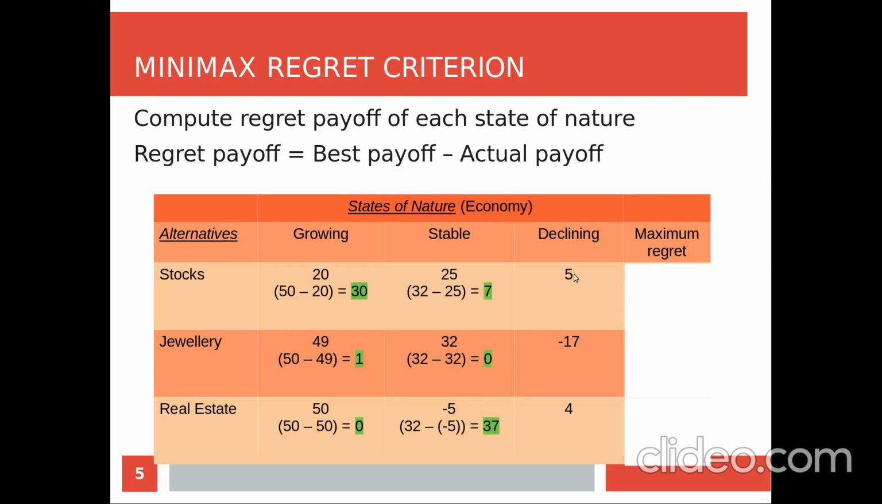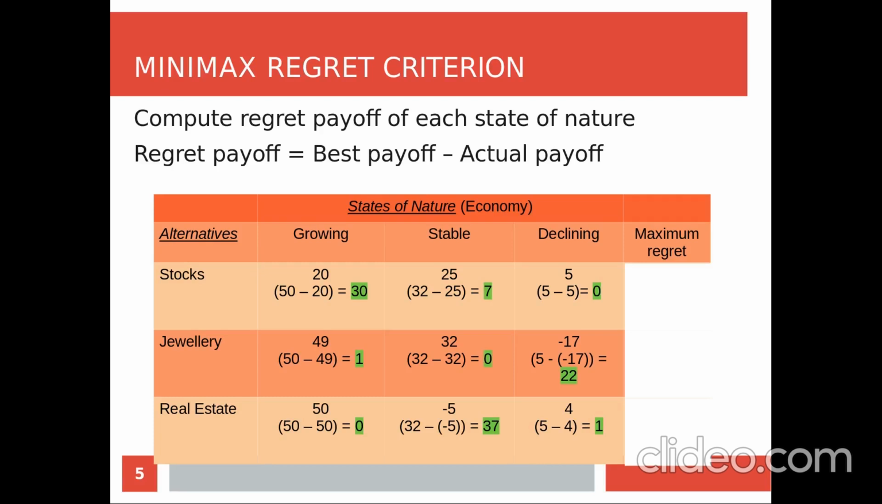And for the case of declining, the maximum or the best payoff is 5. So 5 minus actual payoff 5 is equal to 0, no regret at all. Here 5 minus of 17, we get 22. And 5 minus 4, 1 in this scenario, that is real estate versus declining.